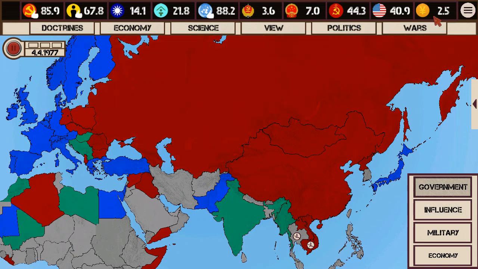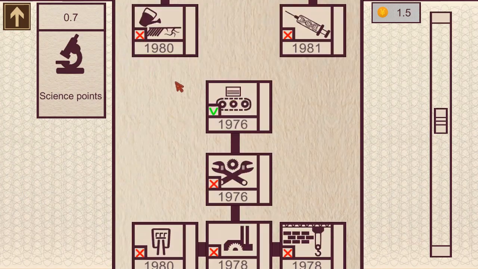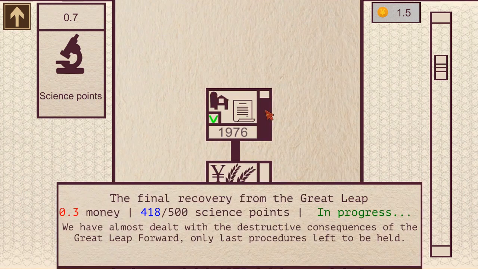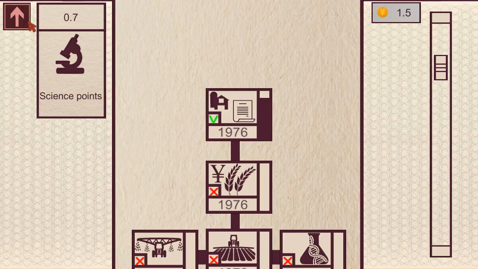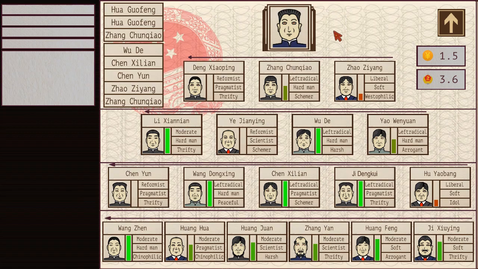All right. So now that we have a little bit of money, I do believe we need to look at increasing our funding for science because I do know we've kind of been lagging there. At least it seems that way. This will help us generate more points right here. While we're here with the game paused, let's look at our politics situation.